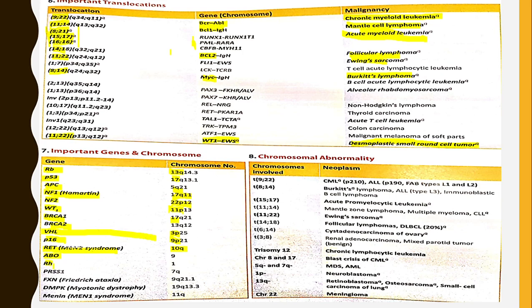Rh typing is associated with chromosome 1. The PRSS1 gene is associated with chromosome 7q. The Friedreich's ataxia gene FXN is associated with 9q21.1. The myotonic dystrophy gene is associated with 9q. Menin or MEN1 syndrome is associated with 11q.